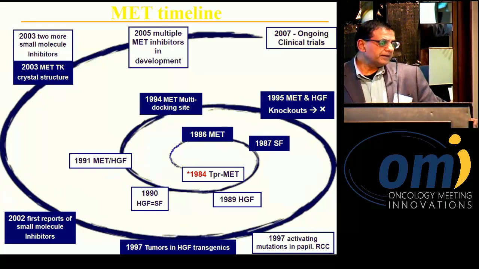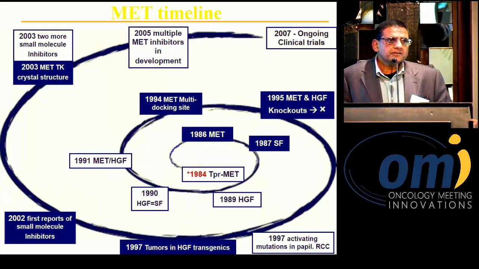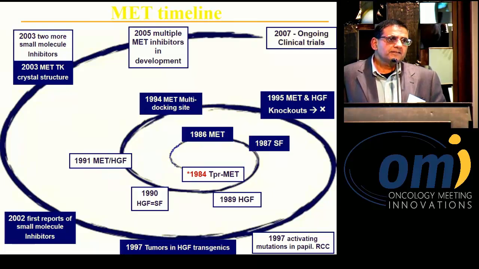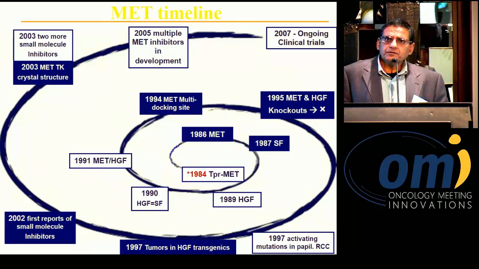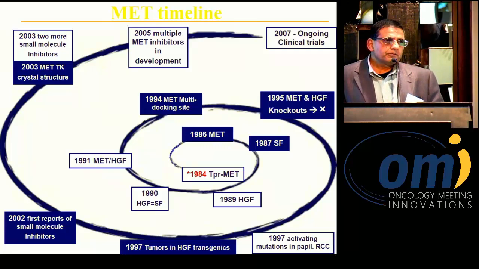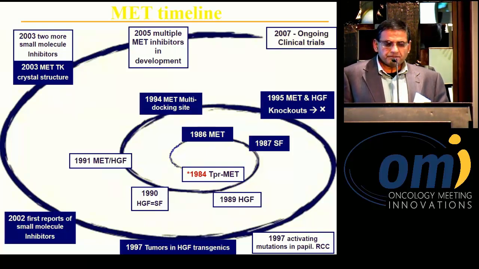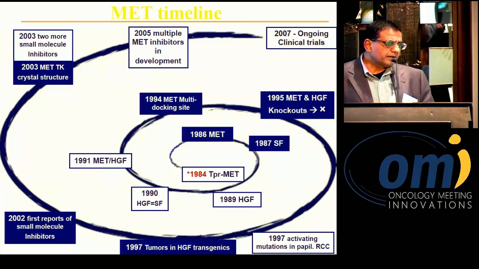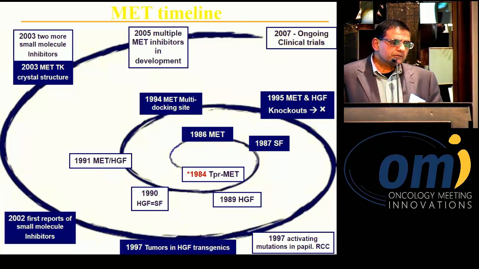Located on chromosome 7 and initially identified as a translocation between chromosome 1 and 7 in a chemically induced osteosarcoma cell line by George Vande Woude's group in 1984, with the TPR-MET translocation, but ultimately identified as c-MET in cellular homologs, as well as the binding partner, that is the ligand, being hepatocyte growth factor, which is also known as scatter factor, that was identified by Don Bottaro, and then the knockouts were lethal.